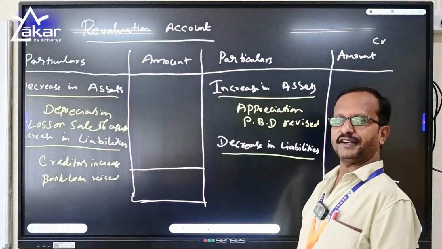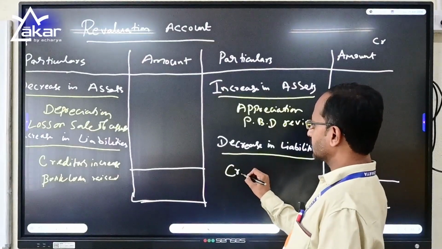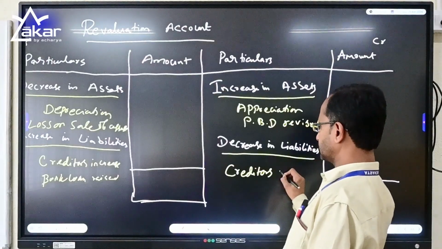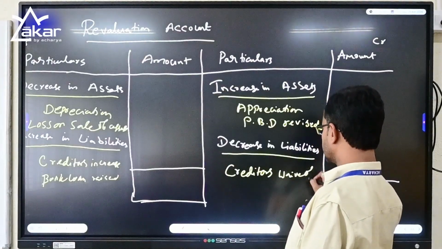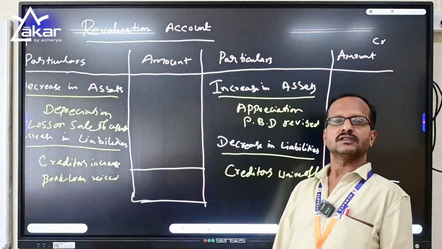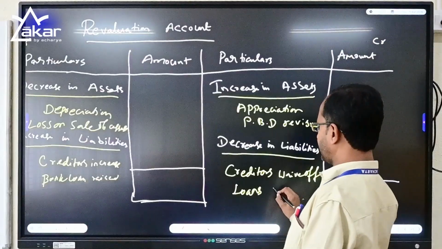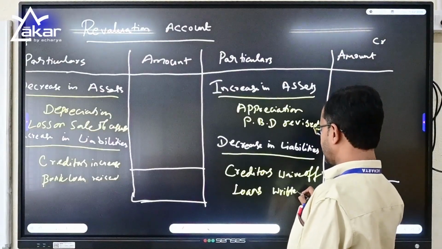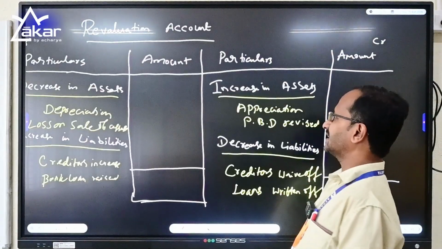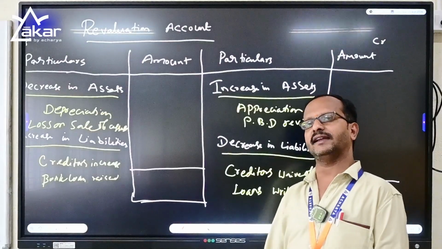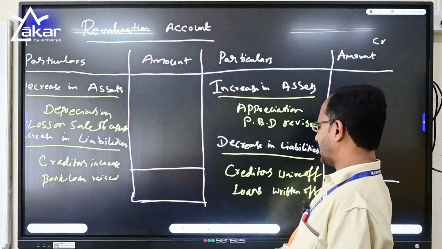And then decrease in the liabilities. Some creditors will waive off their fees. Written off. Some loans were written off. So these kinds of things will be called an income to the firm, which is again a decrease in the liabilities.